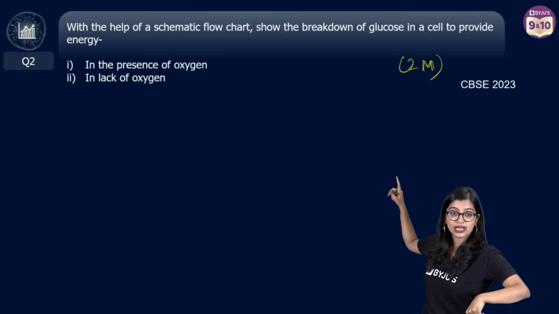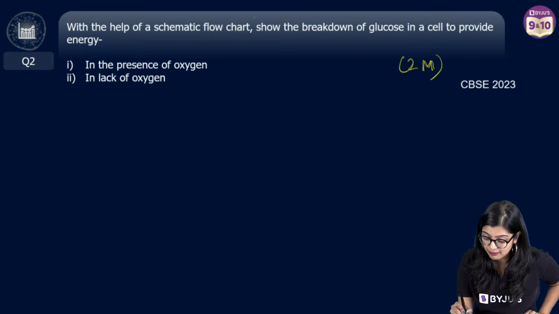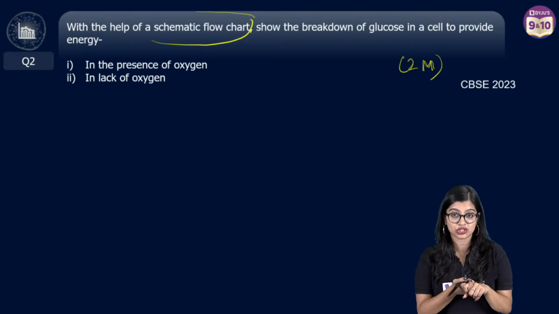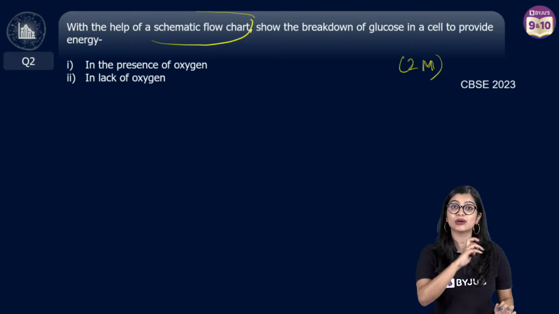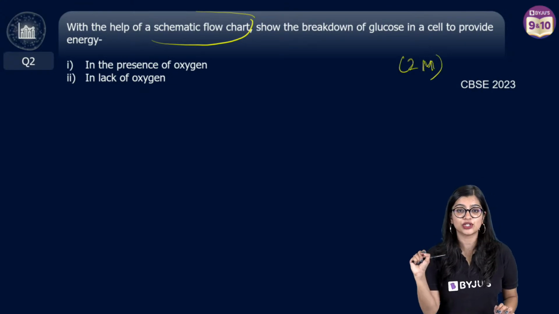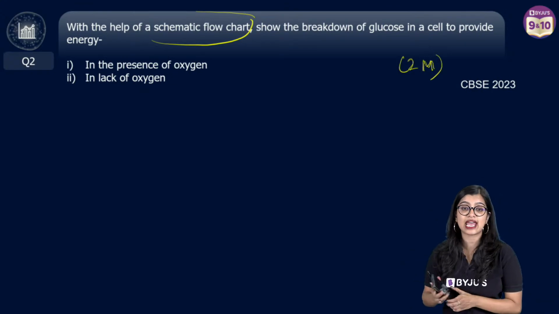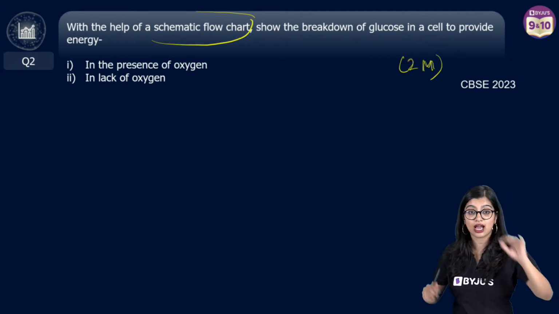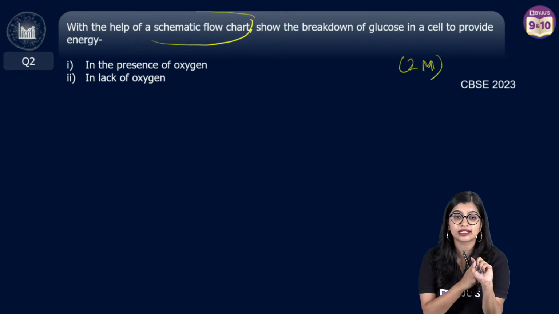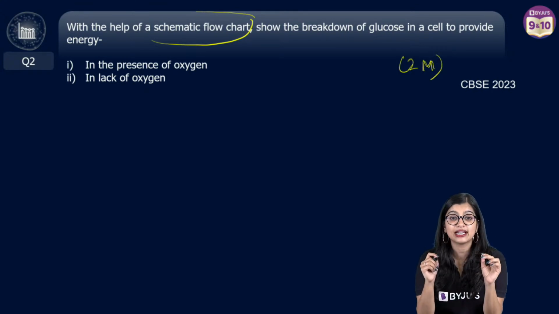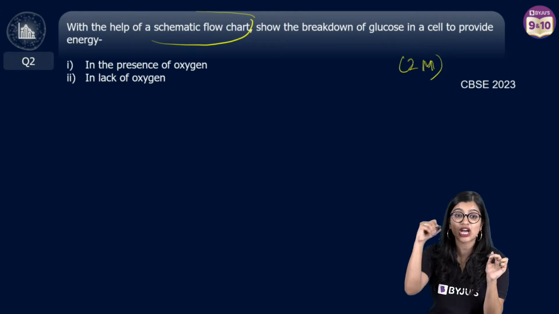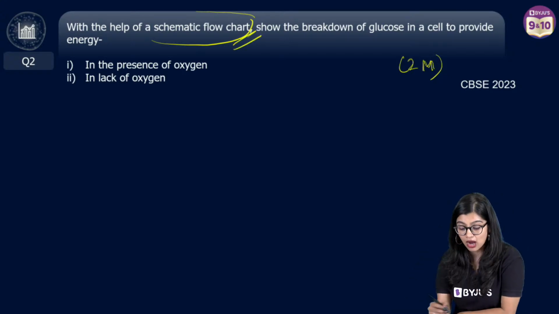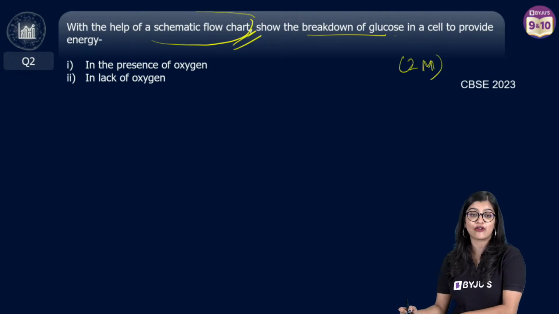Now, as you can all see, with the help of a schematic flow chart. Students, you remember in life processes, especially when respiration was being taught, Ankita ma'am would have shown you a particular flow chart, which is there in the PDF, in your textbooks. Please make sure that you star mark it. That flow chart is very, very important, especially when it's showing the breakdown of glucose to provide energy.